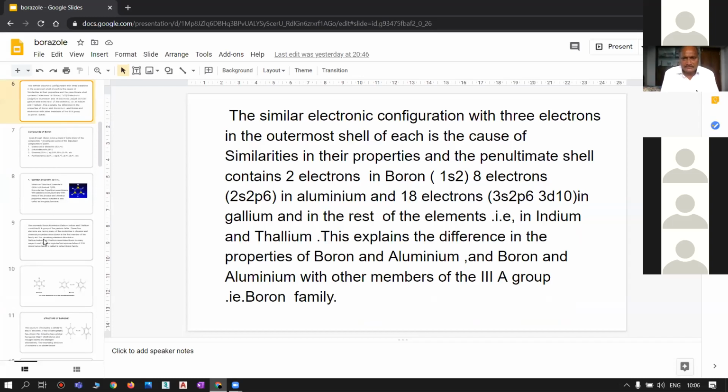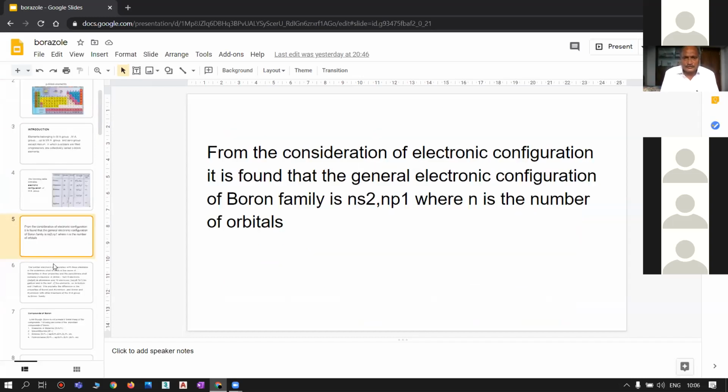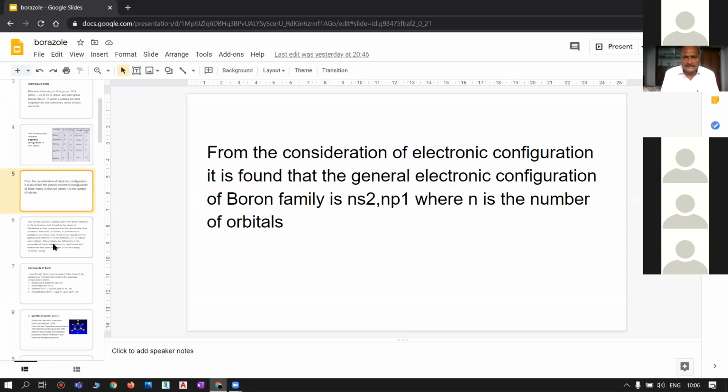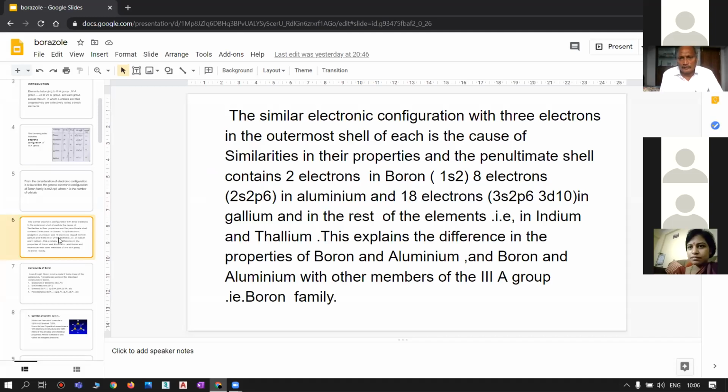That is, all the elements show similar physical and chemical properties as boron. Hence, it is called the boron family, and the elements are considered boron family elements, that is third A group of the periodic table.